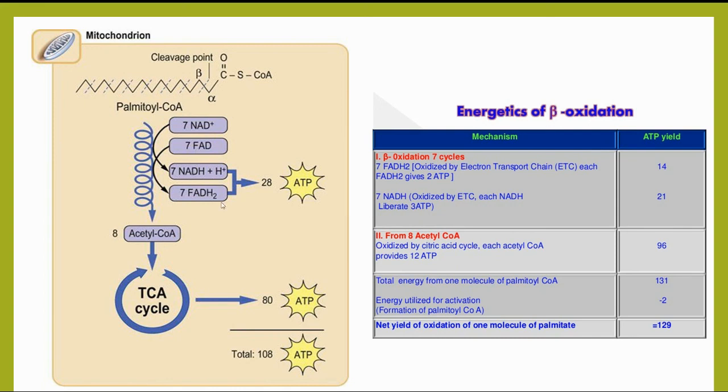Similarly, NADH2 and FADH2 are oxidized by the electron transport chain and also generate ATP. Finally, we are getting about 131 ATP generated by the beta oxidation of palmitic acid, of which 2 ATP molecules are utilized for the activation.